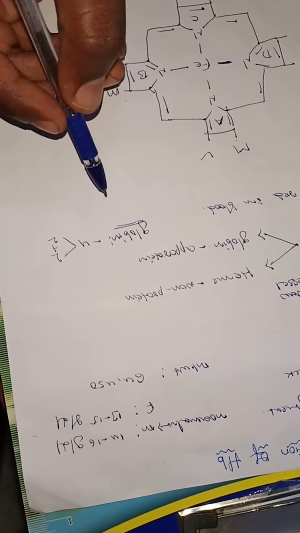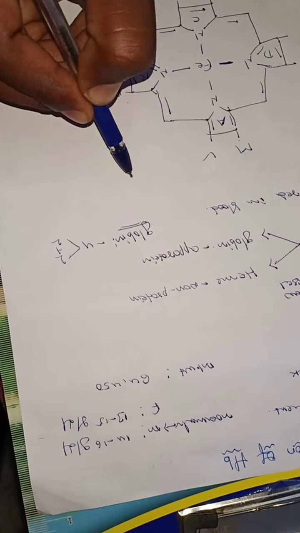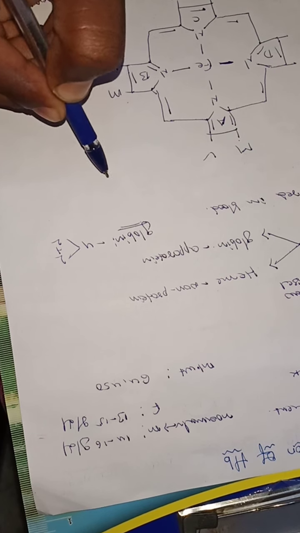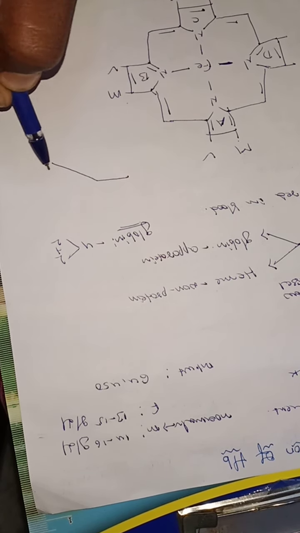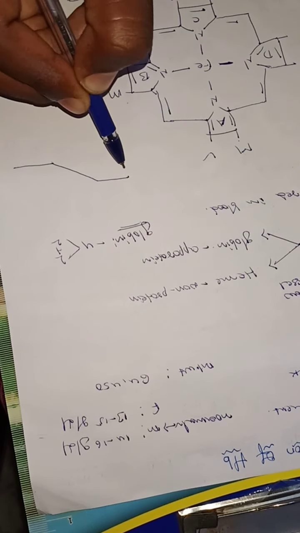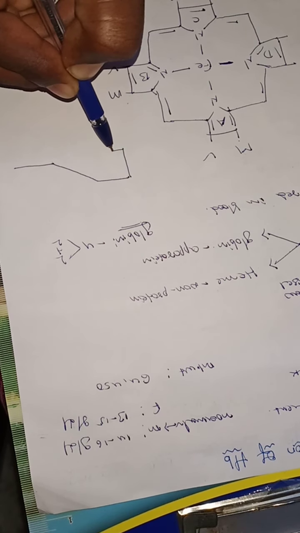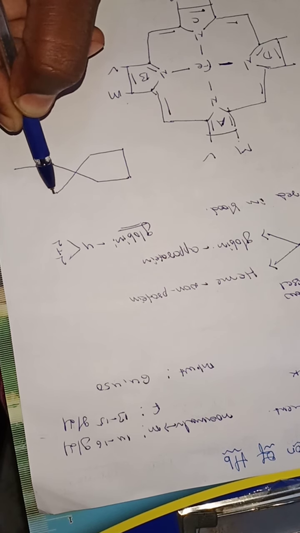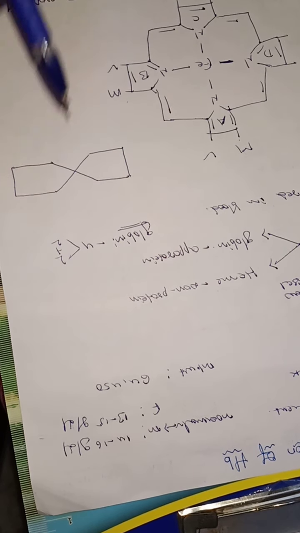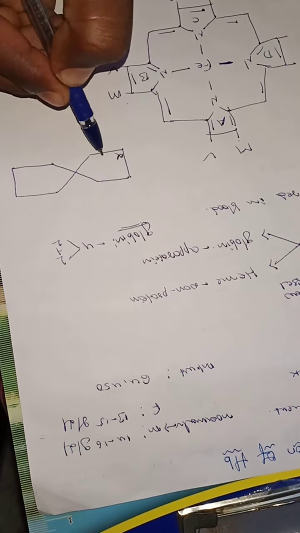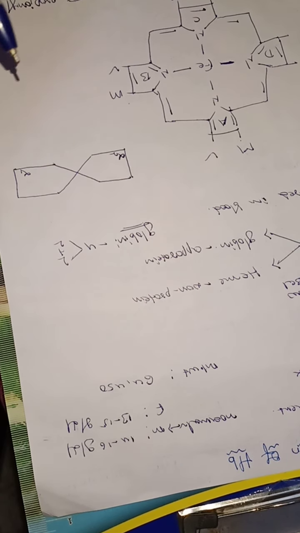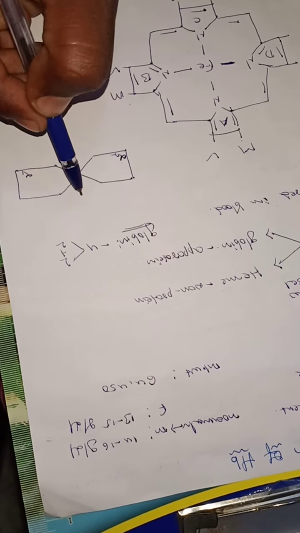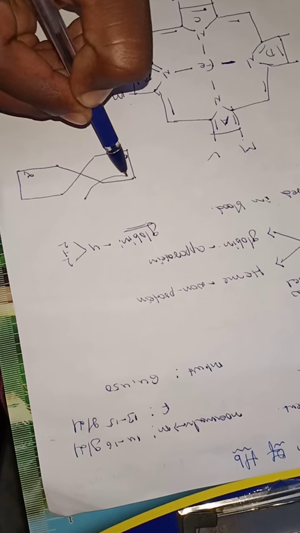So what are those polypeptide chains? This is one type of polypeptide chain, known as the alpha polypeptide chains, alpha 1 and alpha 2. The next one, what is the second polypeptide chain?